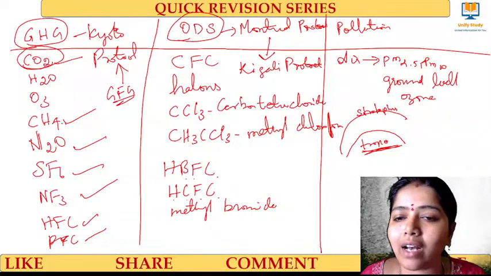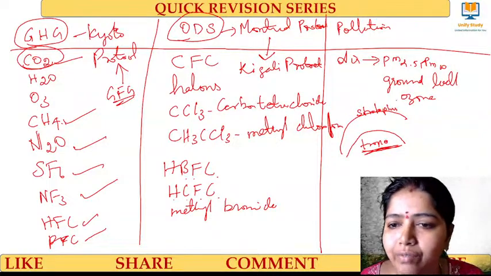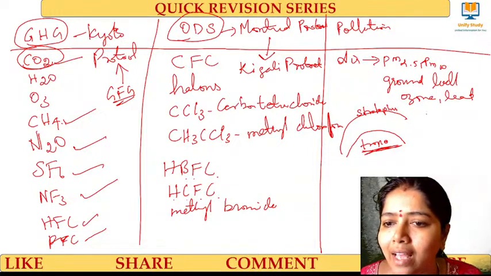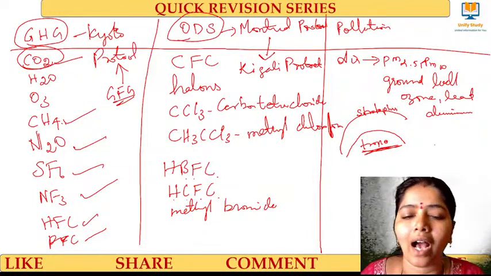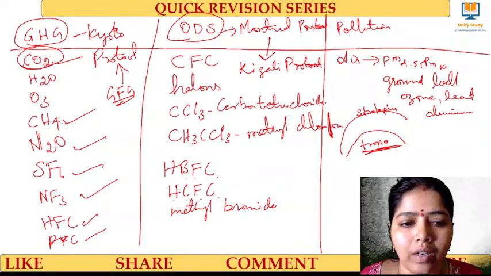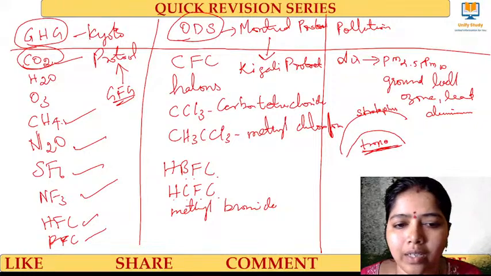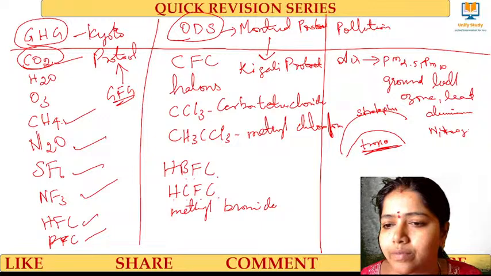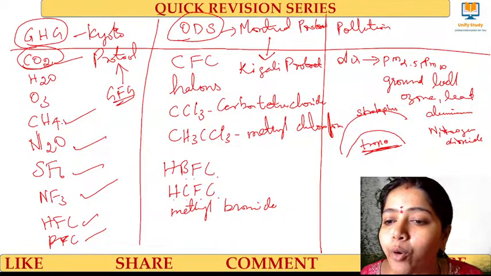And then we have lead, and then aluminium, and then nitrogen dioxide. These are the harmful air pollutants.